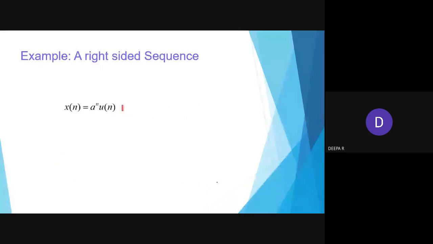Now you see the right hand side sequence a power n u of n. We have a denominator, the numerator portion we don't have, so this becomes 0, and the pole means z equal to a.